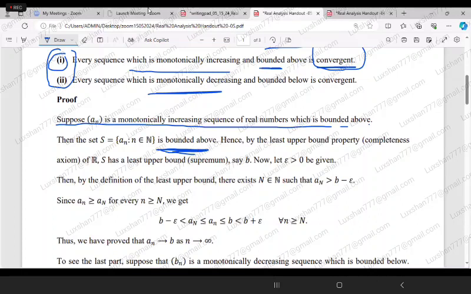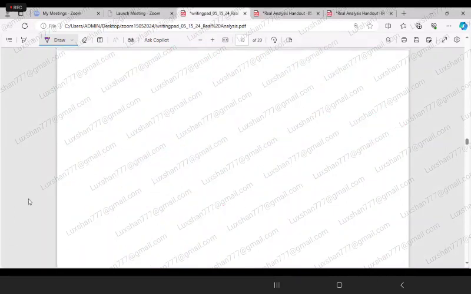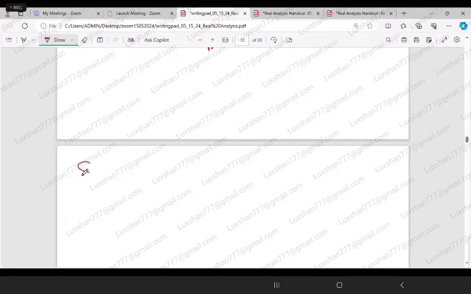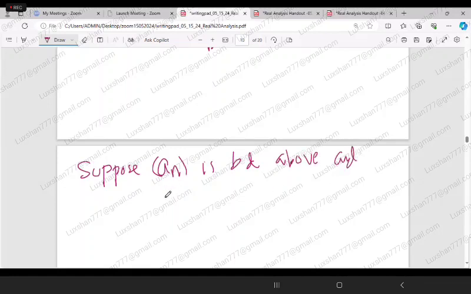Because now what we are doing is, okay, we have the sequence. Suppose we are saying that an is bounded above and a monotonically increasing sequence.